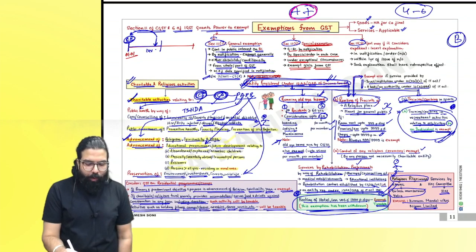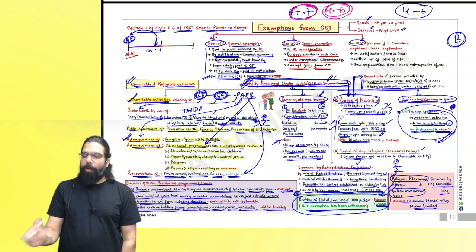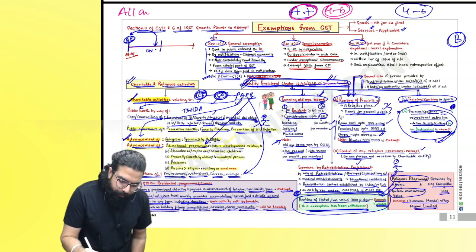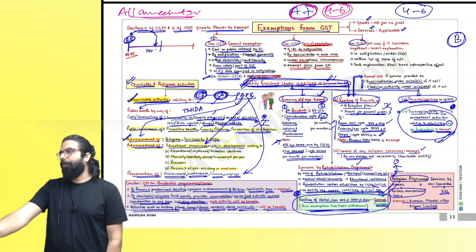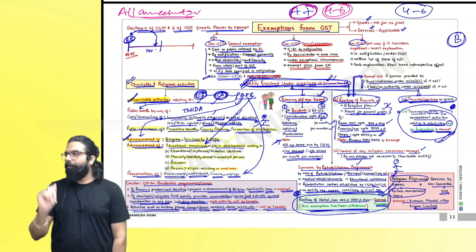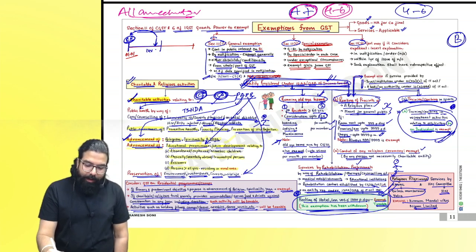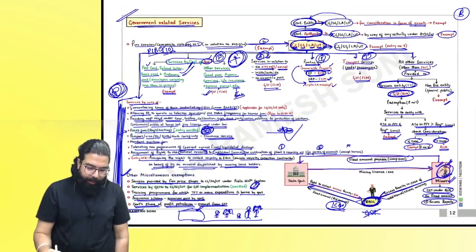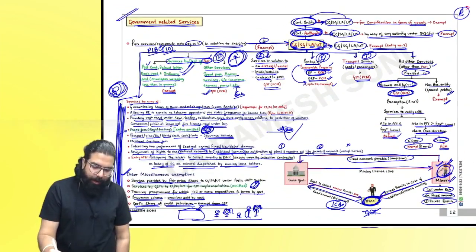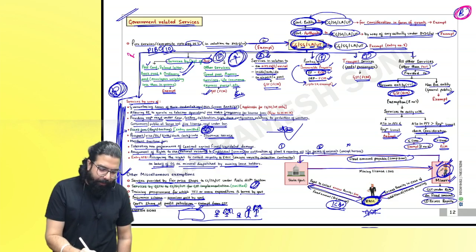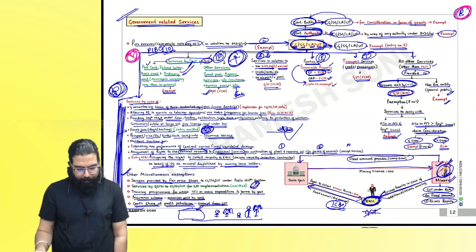Exemption I am telling A plus. Why, sir? 4 to 6 marks this time in the exam you will be able to see. All amendments you must do on the day of the exam. You can't leave them. Okay, everyone? Sir, this chart is B graded other than the amendment part. Okay, everyone? Please be careful about the amendment. Otherwise, this chart is B graded. Next, government related service. I will call that B graded, but please be careful about the post wala services ka amendment.